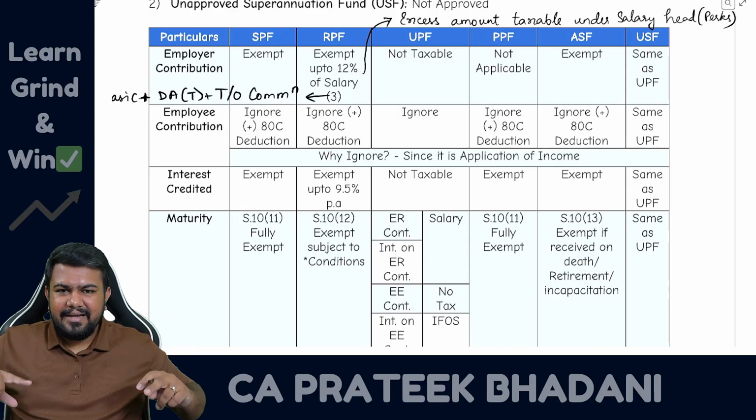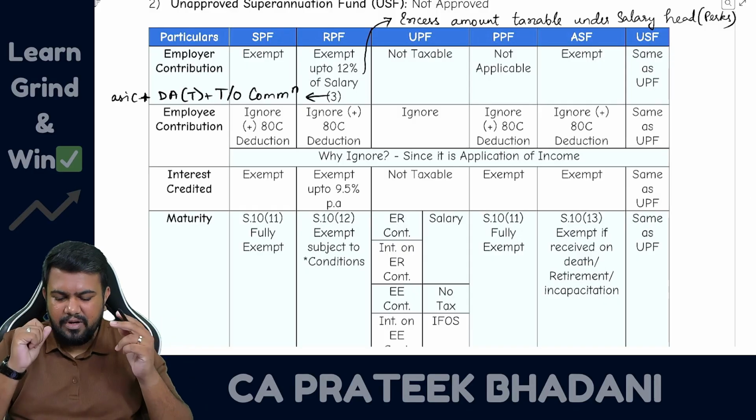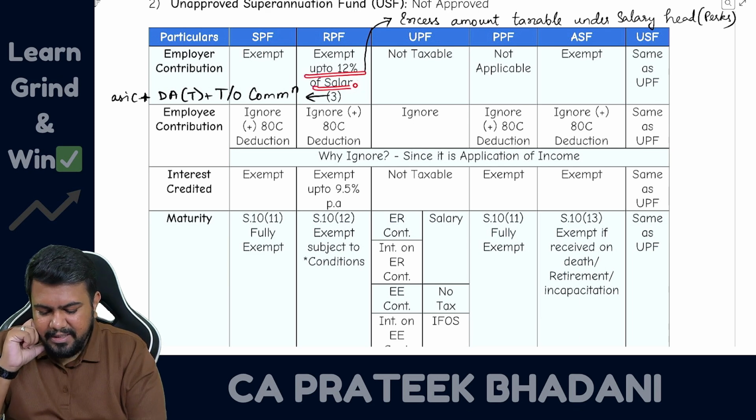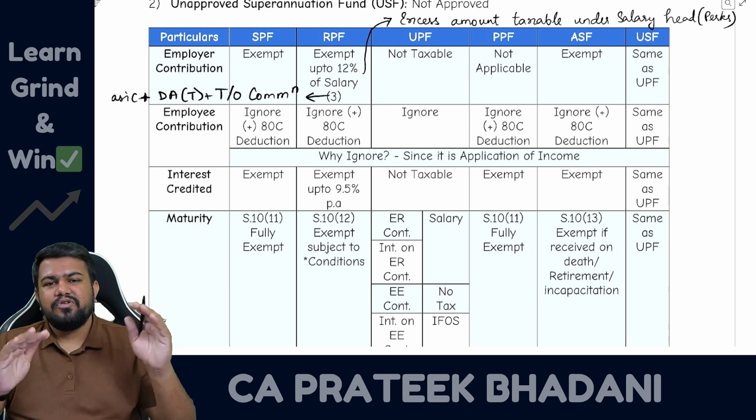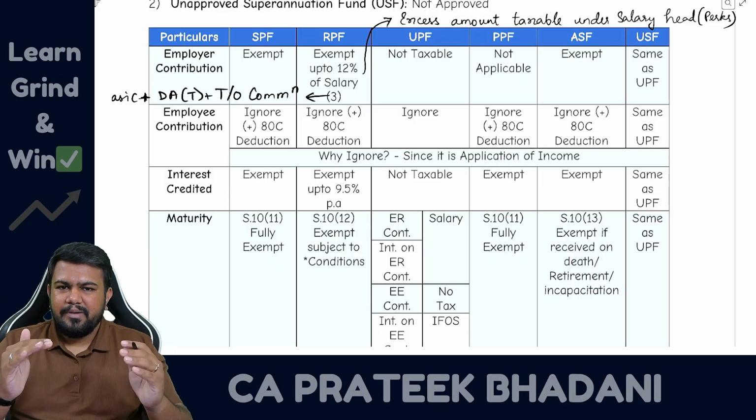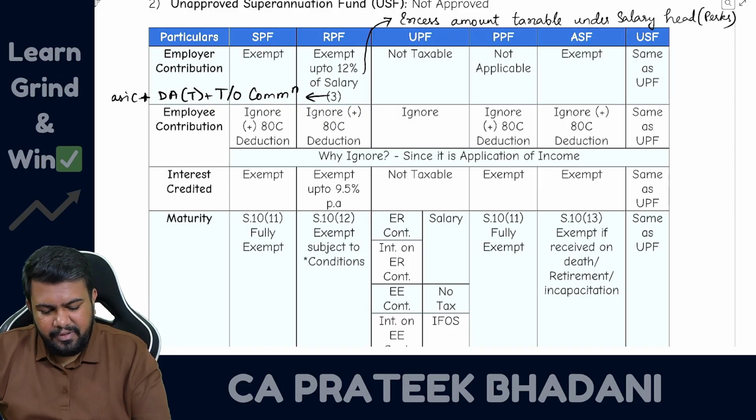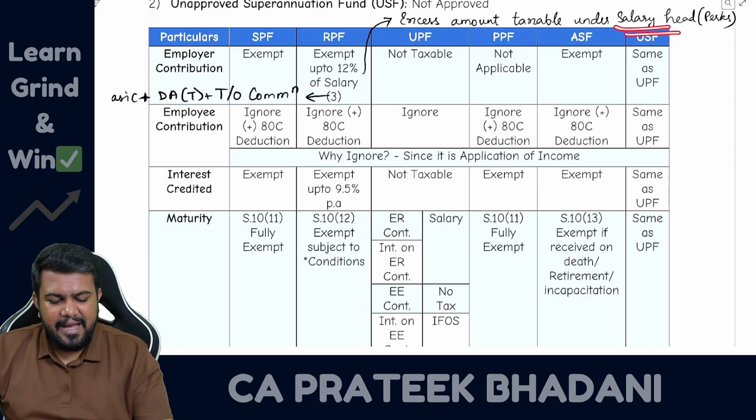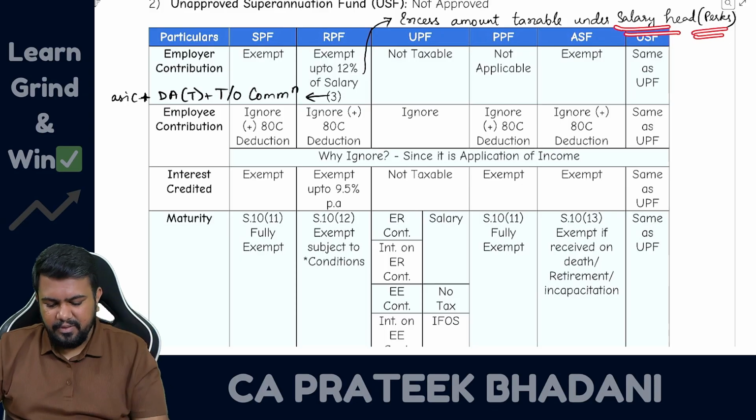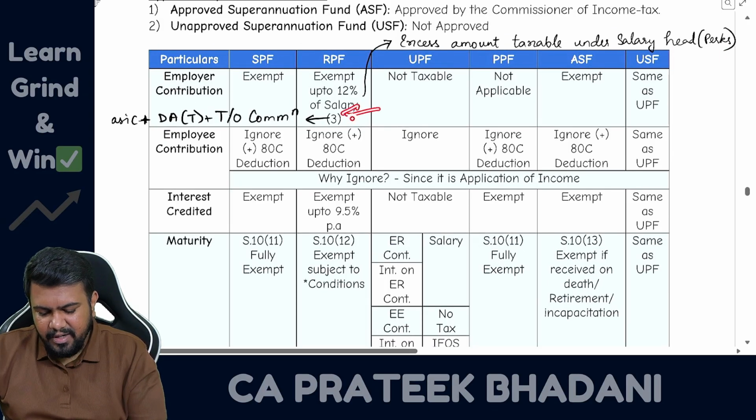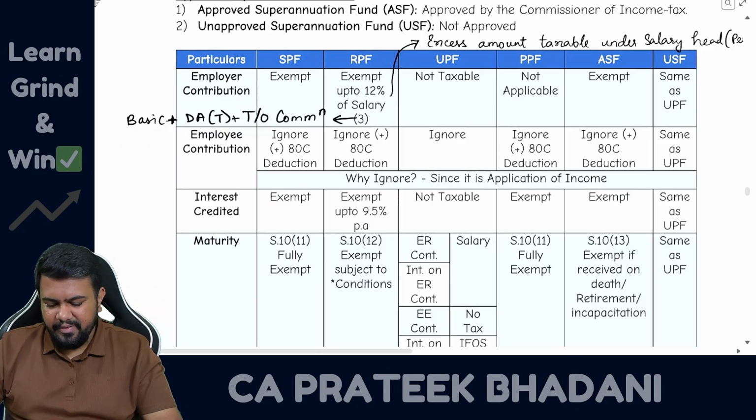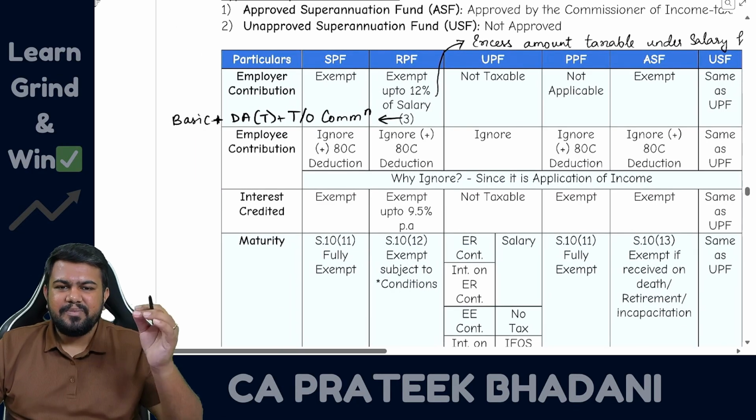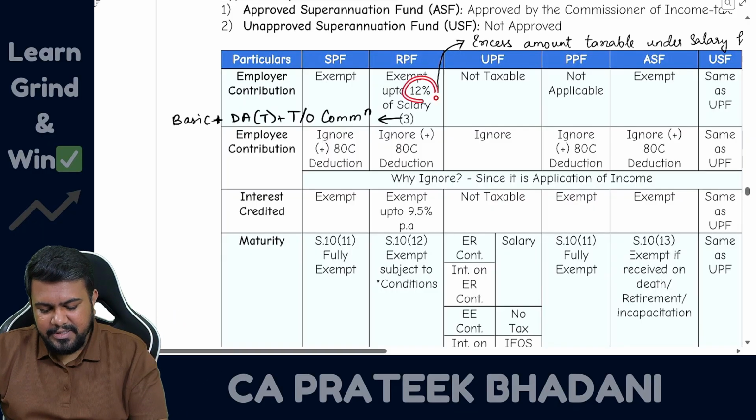So in the Recognized Provident Fund, when the employer is contributing, up to 12% of the salary is exempt. The balance amount will become taxable. So up to 12% is exempt, and the balance amount will be taxable under the salary head of income as perquisites. So what does salary mean here? Here salary means basic salary plus DA terms plus turnover commission. So basic salary plus DA terms plus commission turnover, into 12%, you have to see.